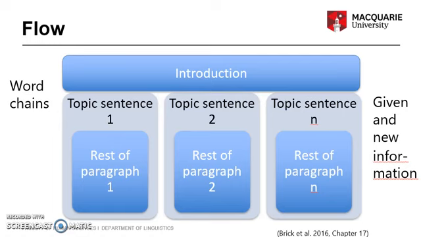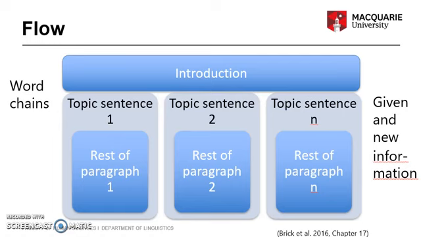Flow can be seen as a coherence aspect of the four qualities of well-written paragraphs identified by Hudson and Leclerc. Word chains are word repetitions and relationships between words. They express the focus and topics of the text. They're the words you use for the themes or sort of things that you're talking about. They tend to cluster into subtopics at paragraph level, but they also cluster in strategic places in the text, such as in introductions and conclusions.